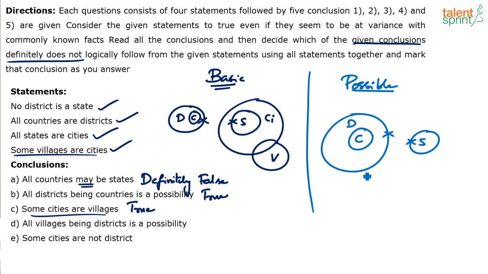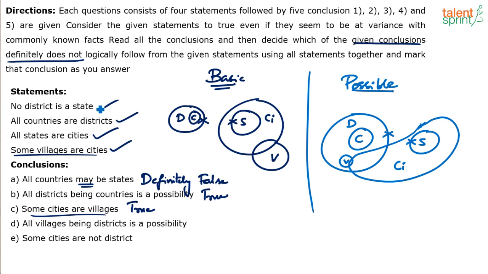All villages being districts is here, right? So all villages are inside districts and some villages are cities. Yeah, so I can consider a diagram like this. Now don't say that this is not a circle. It doesn't matter whether it's a circle or a banana, it doesn't really matter, right? So if you observe, none of the statements has been violated. All the statements are correct here, right?